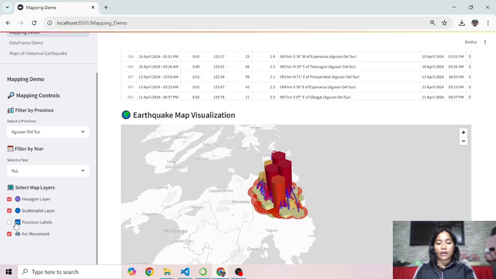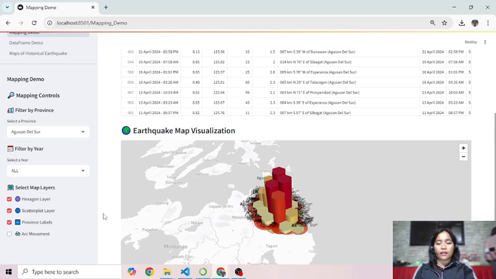The arc layer draws curved lines between successive earthquake events to visualize their spatial and temporal progression. These combined layers allow the user to explore the frequency, strength, and movements of seismic activity, offering both visual clarity and analytical depth.